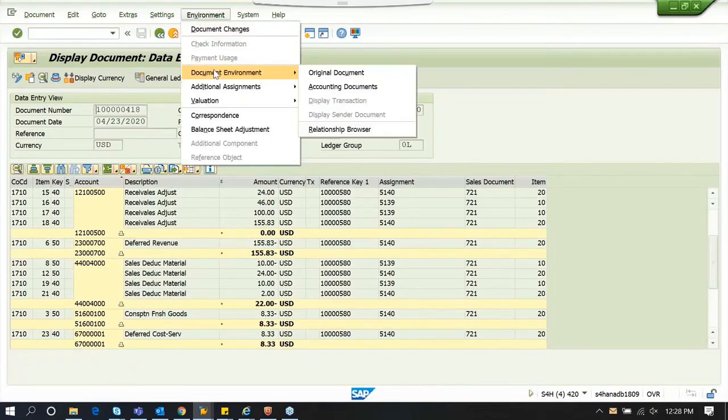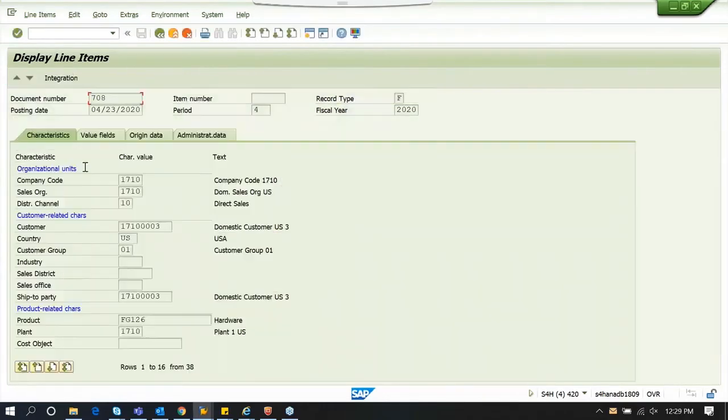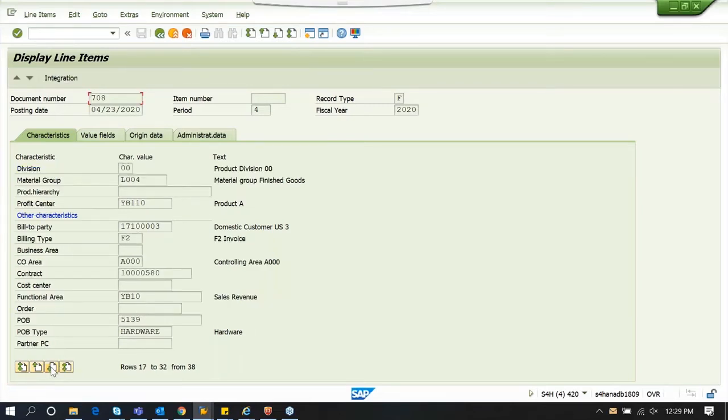So basically, when you go to the document environment of this accounting document, you will see two profitability analysis documents generated, one for each POB. As we have two POBs on this contract, we see two documents. So you see this data like company code, sales area. So this is the data that you get to see irrespective of RAR. But what you see, the additional dimensions are here, the contract.